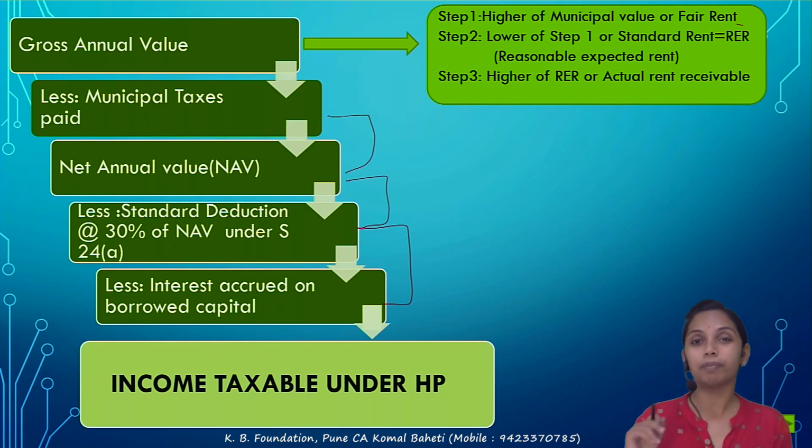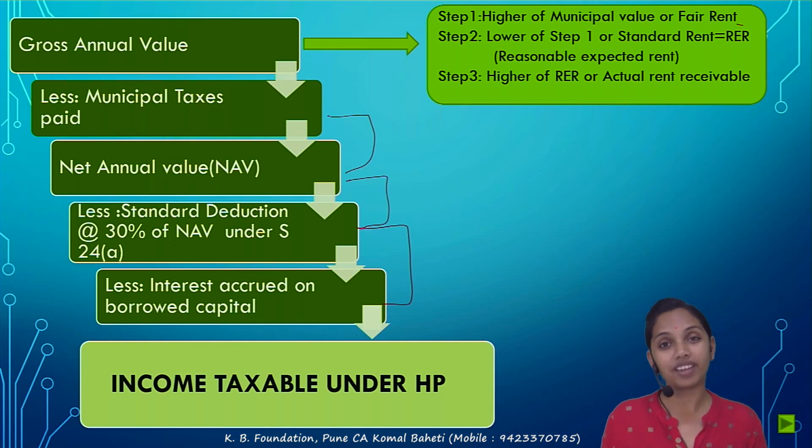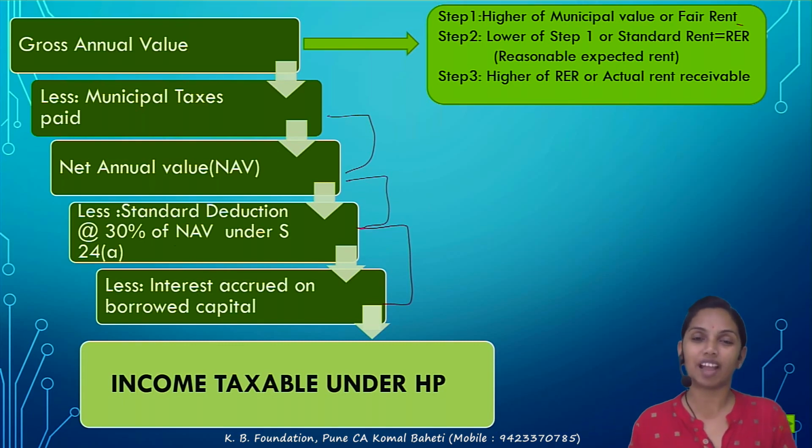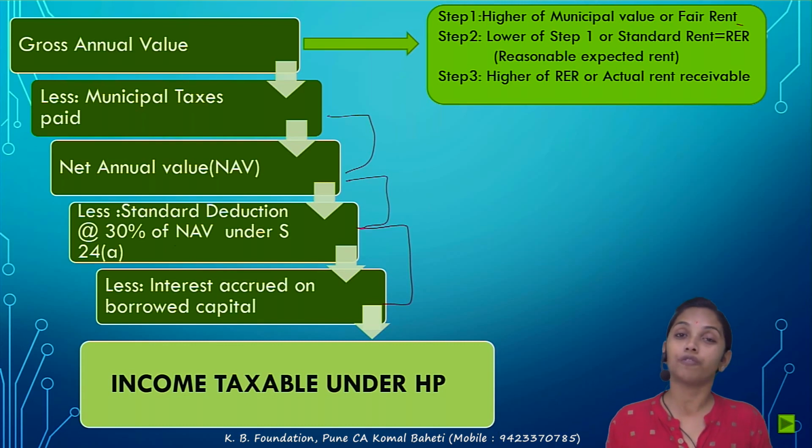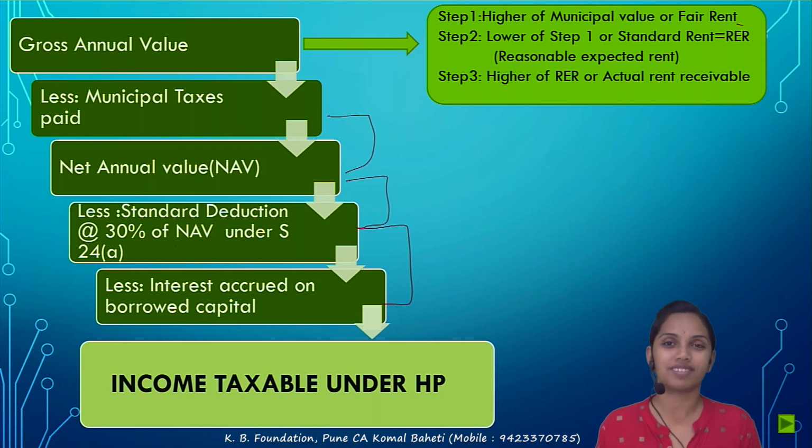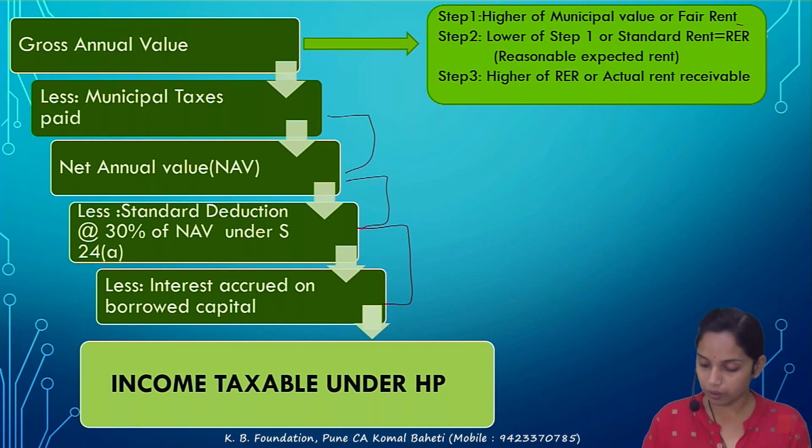In the case of a builder also, the same thing would happen. For unsold stock after 2 years, the fair rent or the municipal value, whichever is higher, would be taxable under the HP, even if they are not receiving any rent. So this notional income is taxed under the HP, not the actual income. Are you clear with this? We'll go for the question.